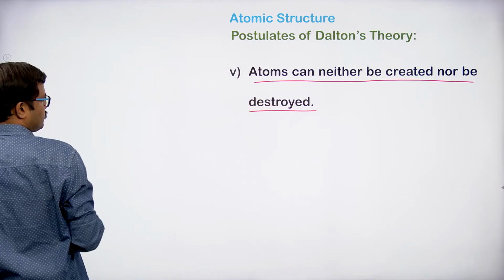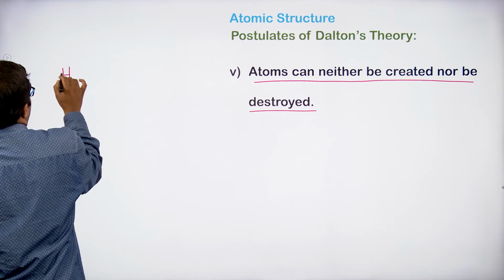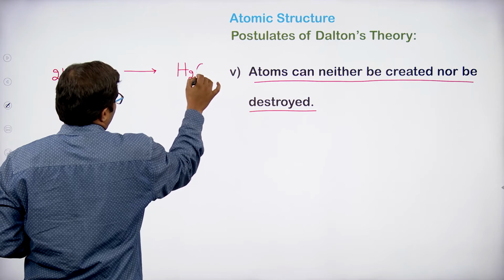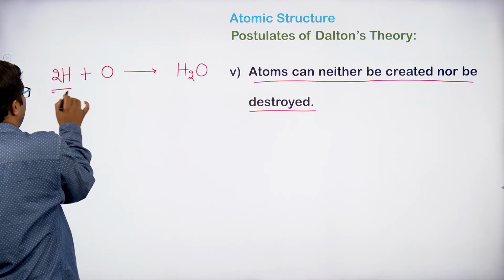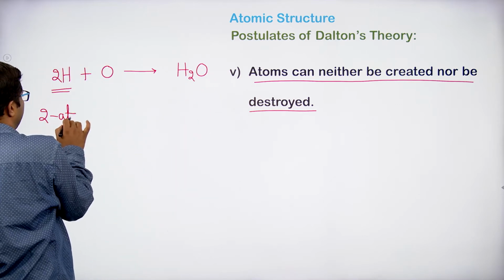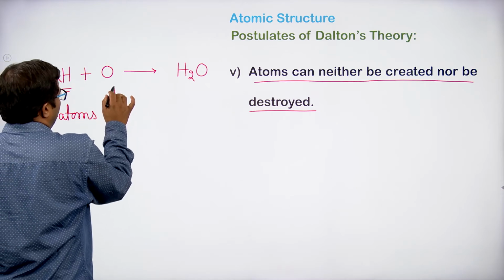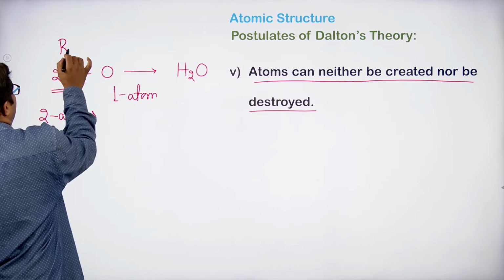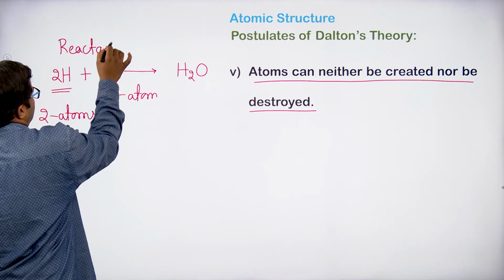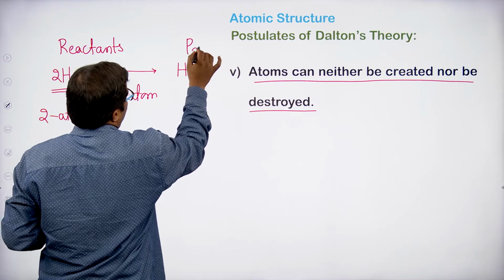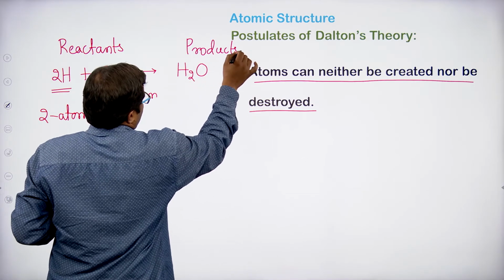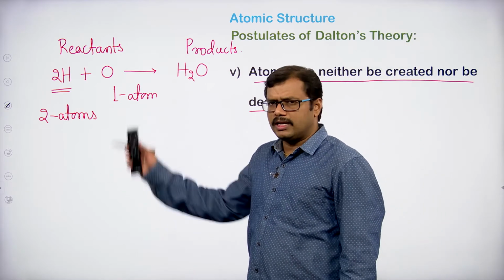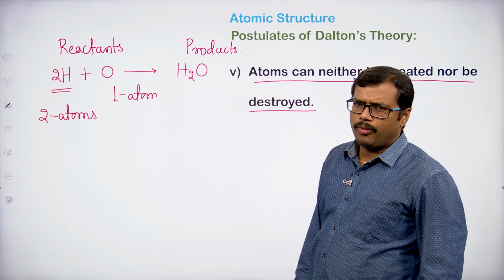For example, 2 hydrogen atoms and 1 oxygen atom combine to produce H2O. So, what is happening here? We have 2 hydrogen atoms and 1 oxygen atom on the left side, that is the reactant side. Generally this side we call the reactants, and this side we call the products. So 2 hydrogen atoms and 1 oxygen atom combine, giving the compound H2O.